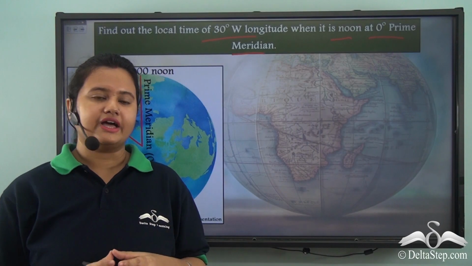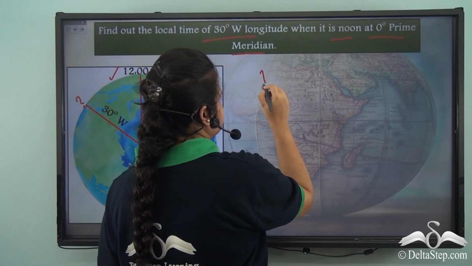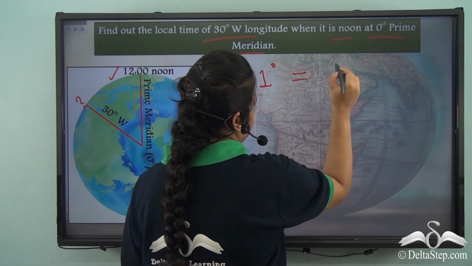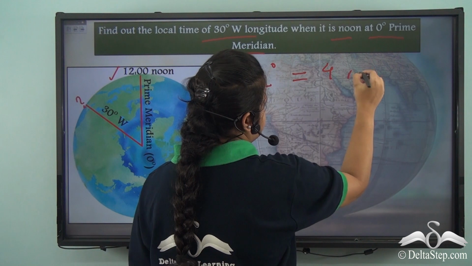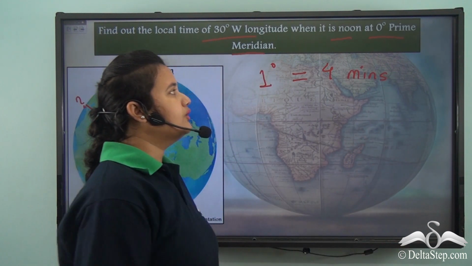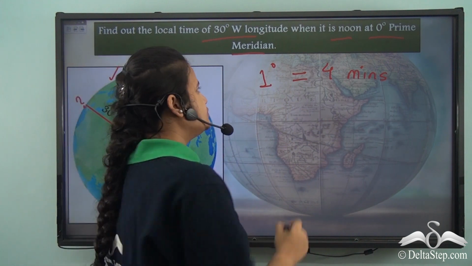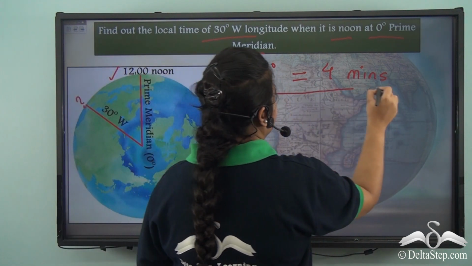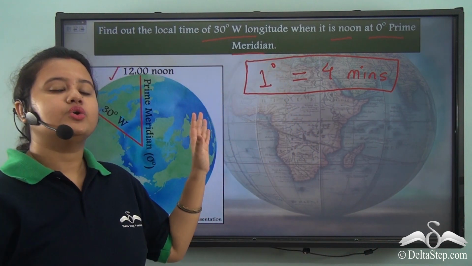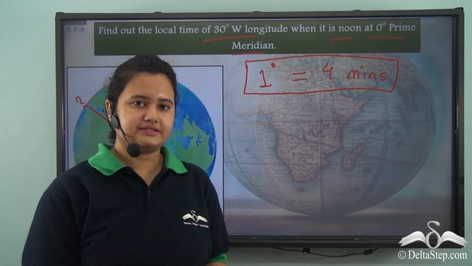Well, we know that 1 degree of Earth's rotation takes 4 minutes. Now, this is the most important formula that we will apply for calculating local time of different places.